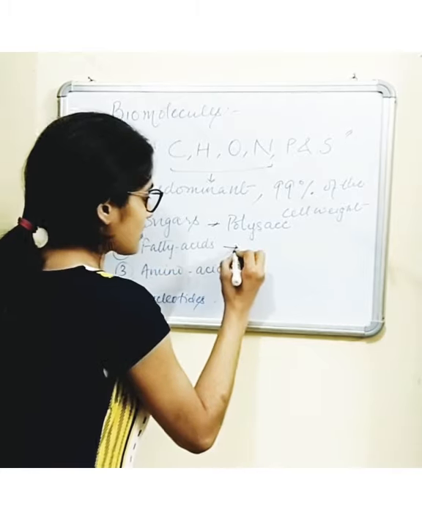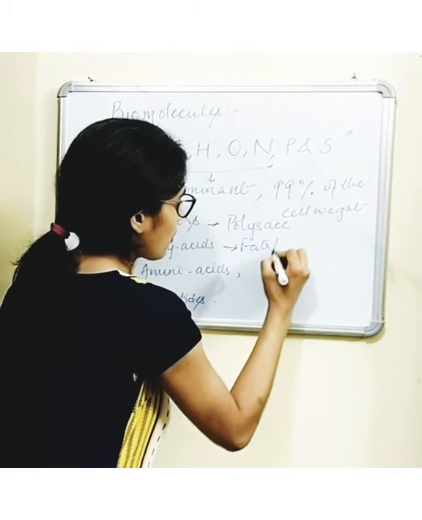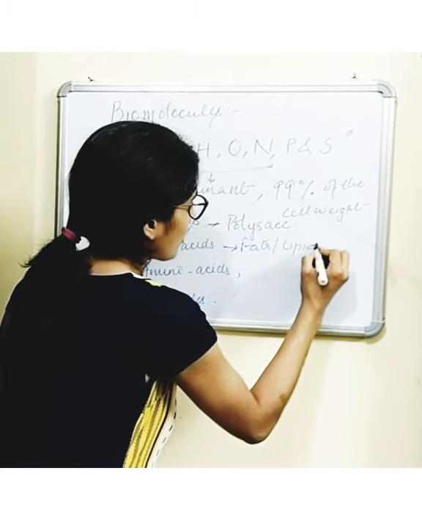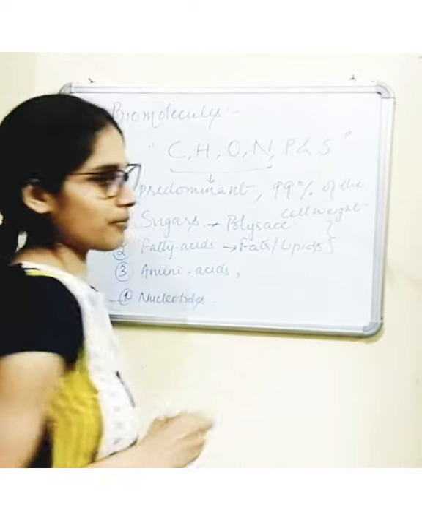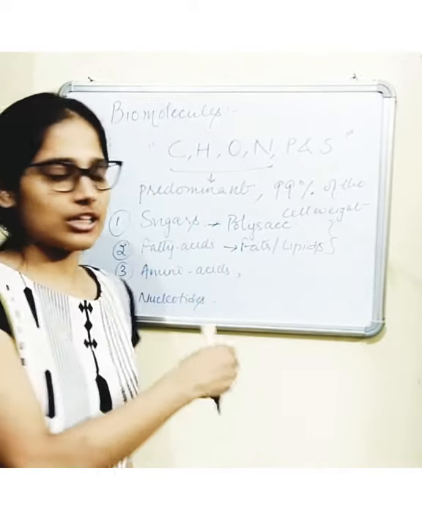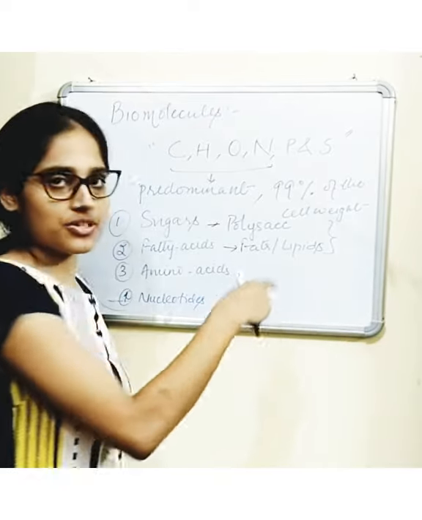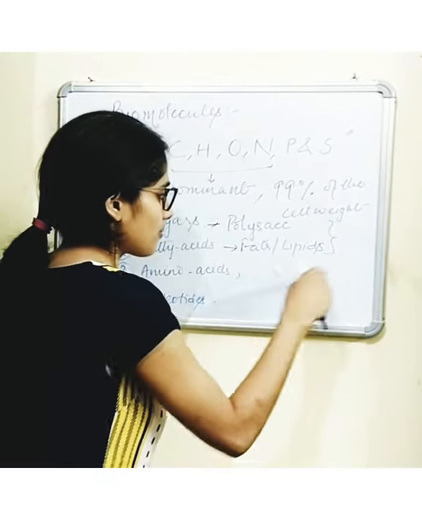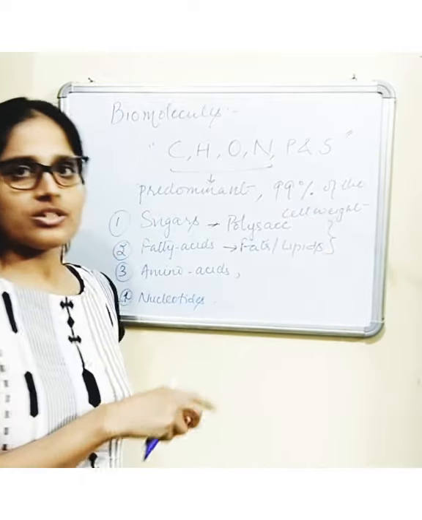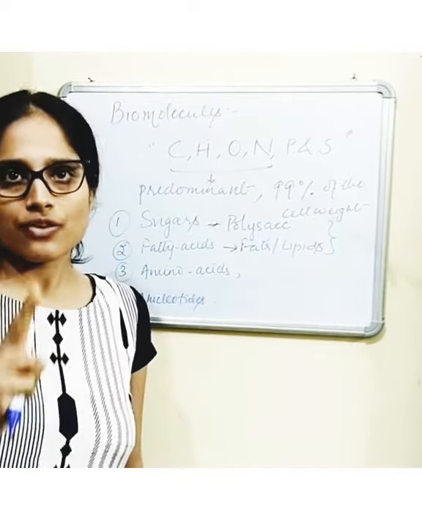Polymers of fatty acids are known as fats or lipids. Now these are micromolecules and these are macromolecules because they are polymeric forms.